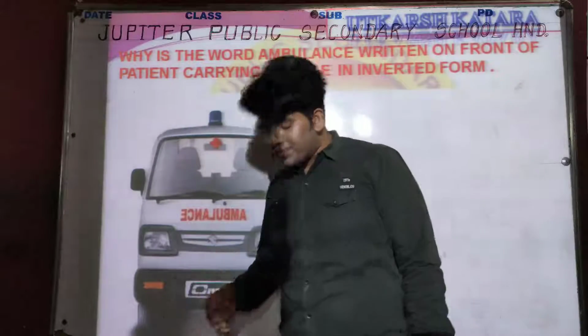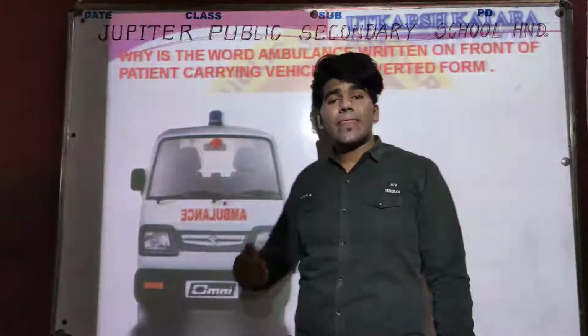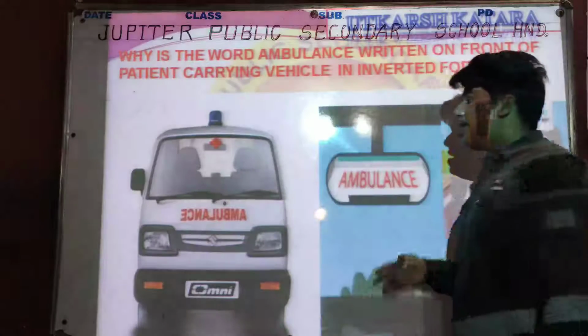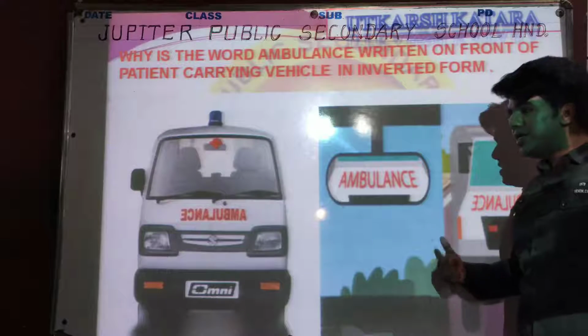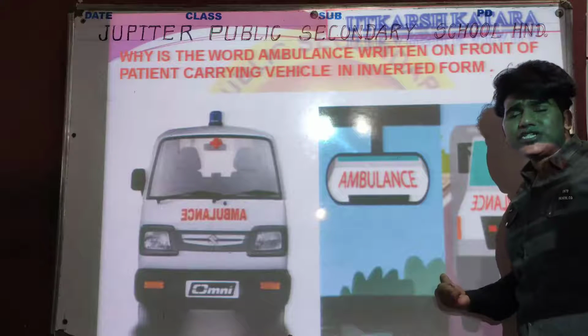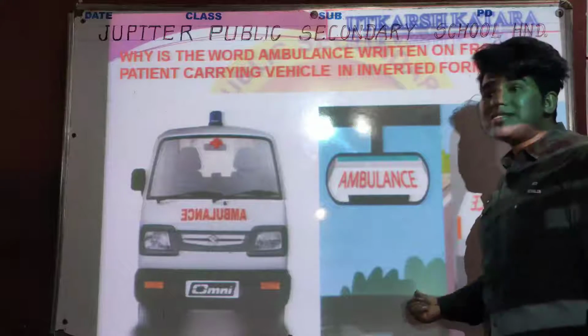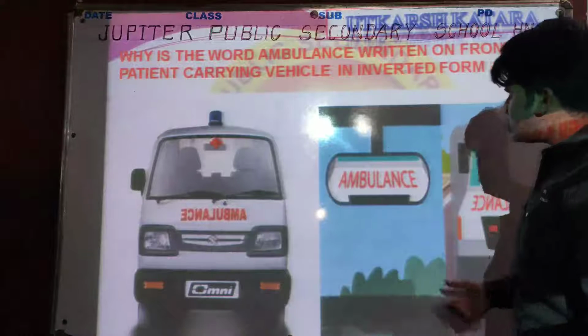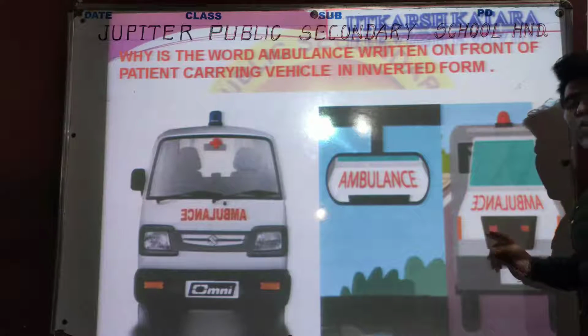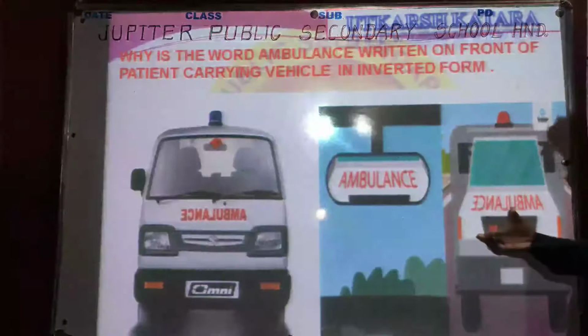Because if any other vehicle is moving ahead, you can easily watch with this picture, with this presentation, you can easily get the answer why it is happening. Okay, so let's check out. If this is the ambulance on which ambulance is written in inverted form, जिस पे उल्टा लिखा हुआ है, ठीक है.